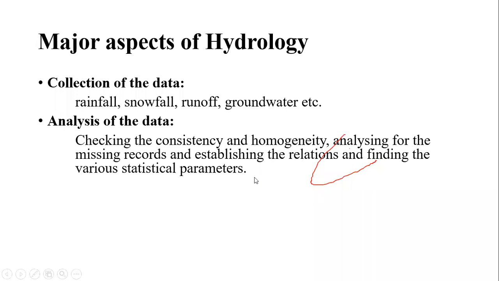Statistical parameters: after collecting the rainfall data over a region, or over a catchment, or over the Indian continent, we will be able to find out the average rainfall which has occurred, the maximum rainfall, the minimum rainfall, the regions that have received the maximum rainfall, the regions that have received average rainfall, and the regions that have received so little rainfall. So we will be able to categorize the things after analyzing the data which we have collected.